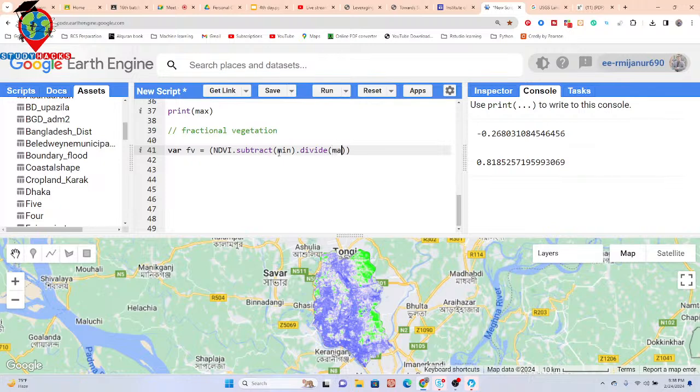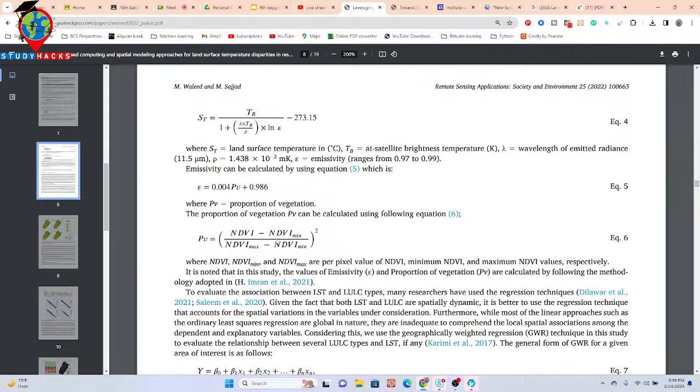So call the max and then subtract with the min. So at this time you can see NDVI minus minimum NDVI divided by the maximum value of NDVI minus the minimum value of NDVI. So we just put this equation, and then power 2 also.